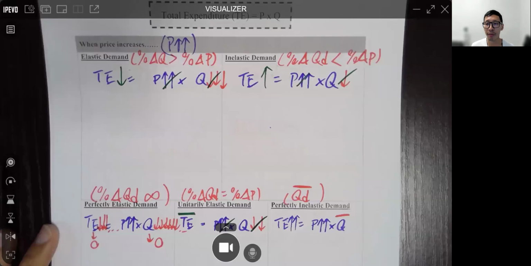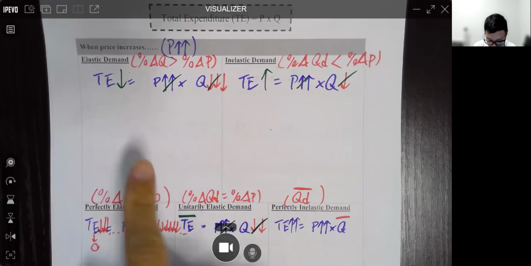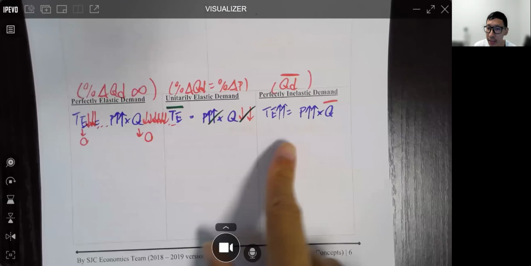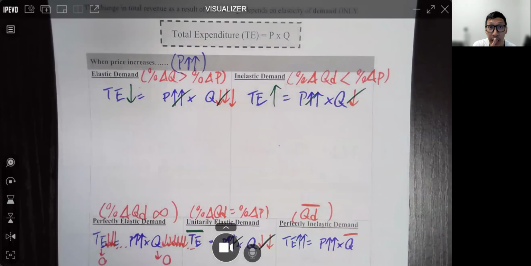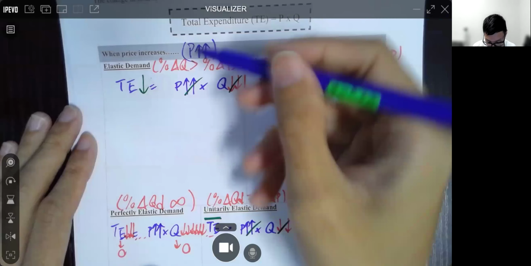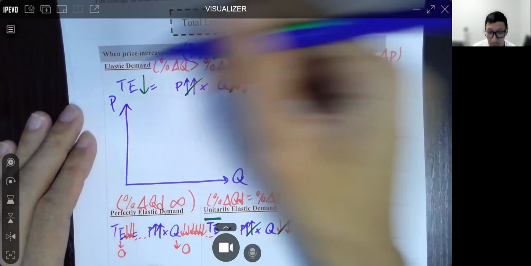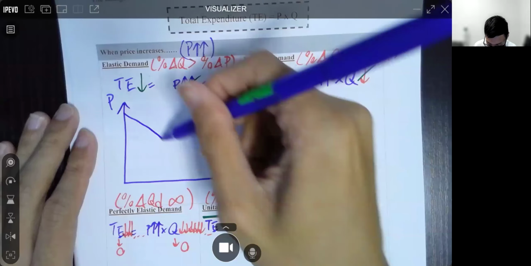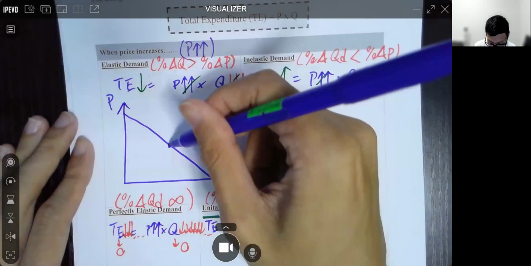Okay, now finally, before we end this video, let's look at how we represent different types of elasticity of demand with a graph. Now, if you recall from our last video, except for these extreme cases, we do not do anything funny with the slope, right? So we follow the same logic here. 好啦，既然呢個係 elastic，即係唔需要做任何特別嘢。Okay, we just draw a very normal demand curve. Remind ourselves this is a midpoint.